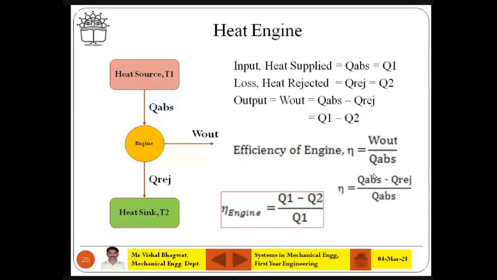Q2 क्या है, पता है ना आपको? ठीक है, Q2 क्या है? Q rejection है. Q1 क्या है? Q absorbed है. So Q1 minus Q2 is nothing but work output divided by Q1. Understood? So this is the efficiency of the engine. The engine works based on, certainly, the Kelvin-Planck statement of the second law of thermodynamics.